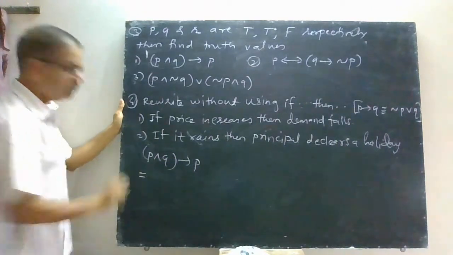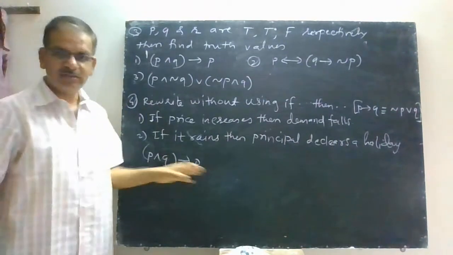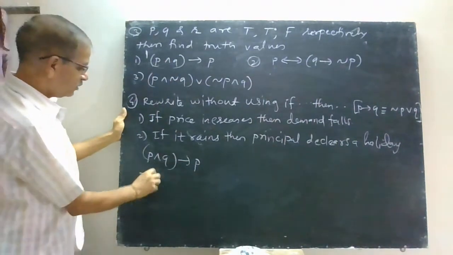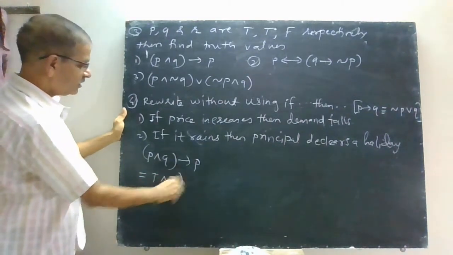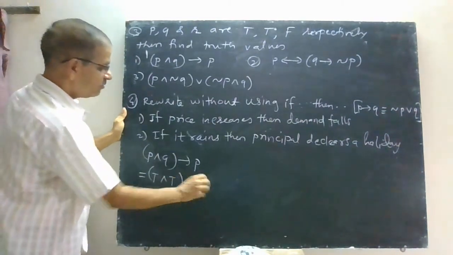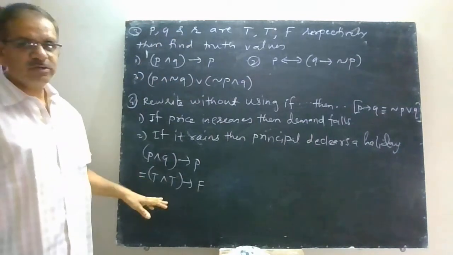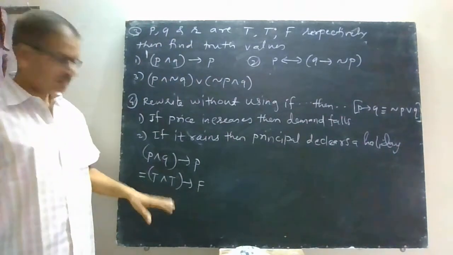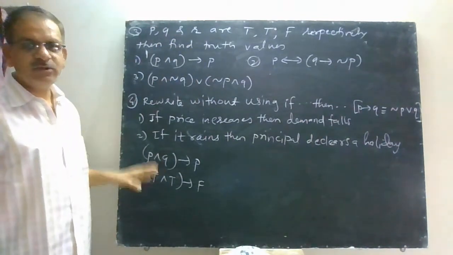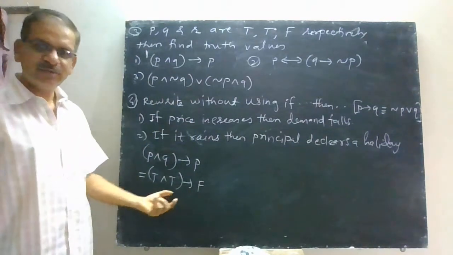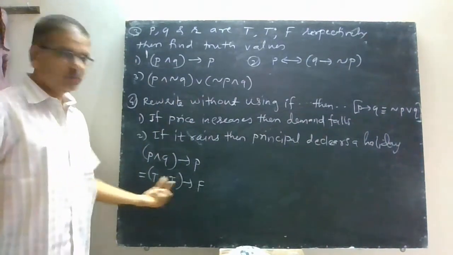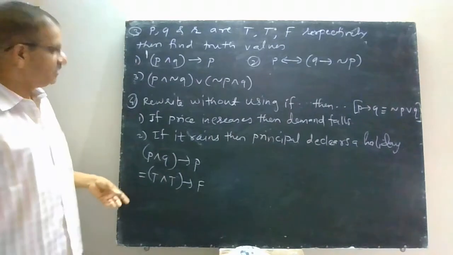You can directly put the values of these statements which are given to you. P is true, so it is true, and Q is also true implies false. So we have just substituted the values. This is only one case about P and Q. If you find the table of P and Q, this is one of the cases when P is true, Q is true, and P is false.